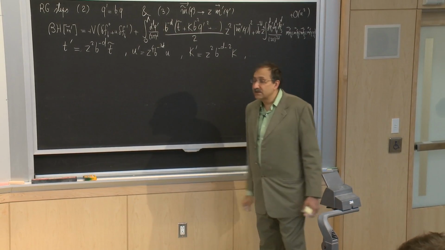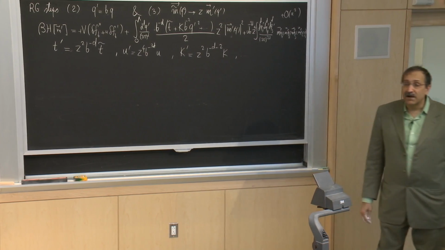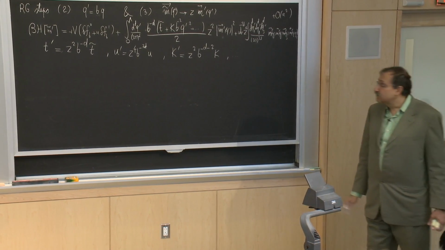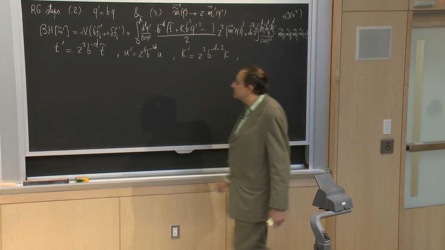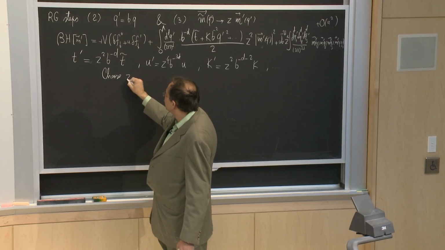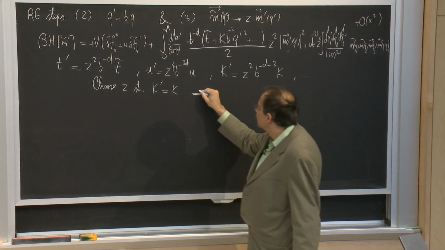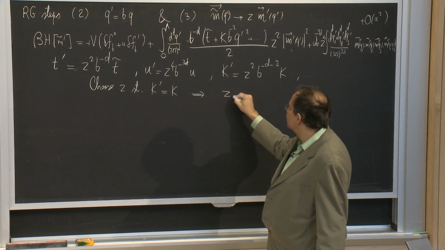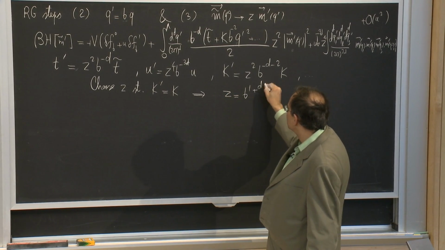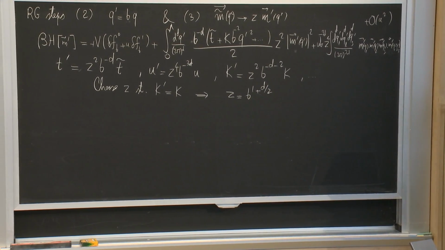And there we saw that the thing that we were interested in was to look at the point where k prime was the same as k. So let's stick with that choice and see what the consequences are. So choose z such that k prime is the same as k, which means that I choose my z to be b to the 1 plus d over 2, exactly as I had done previously for the Gaussian model.